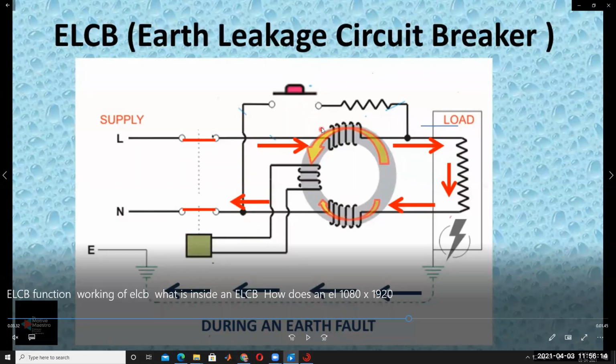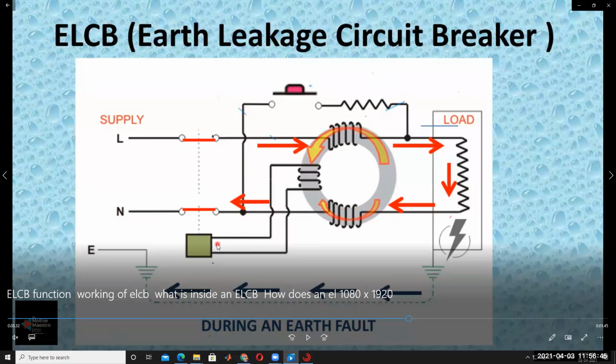So what is the resultant flux here? Flux 1 is here 0.5, so the resultant flux is 0.5 Weber per meter square. It links to the sensing coil through the core. This is the core balance current transformer, CBCT. In this winding, the flux links to the sensing coil, and then the EMF is generated.